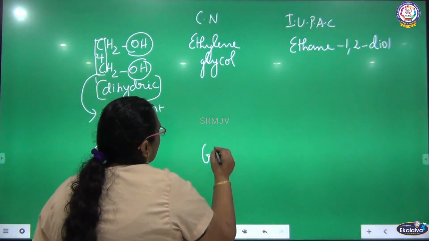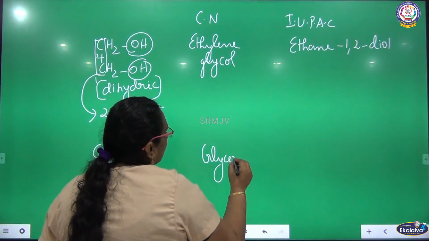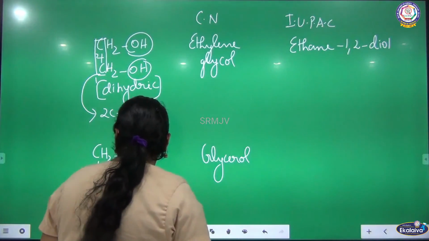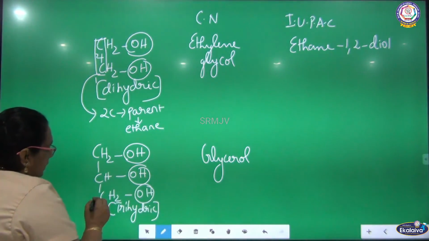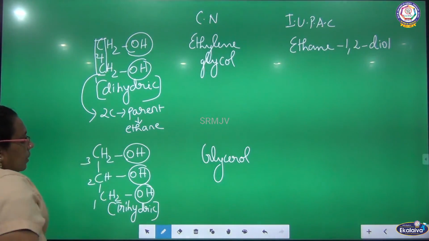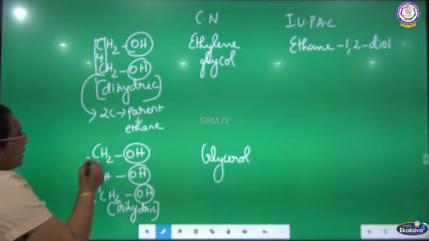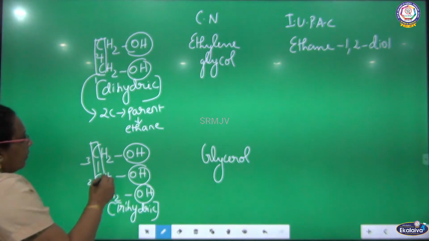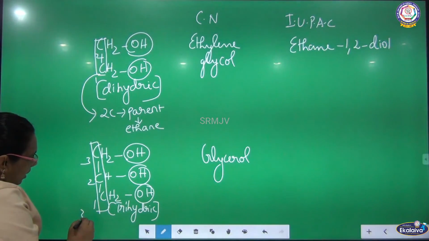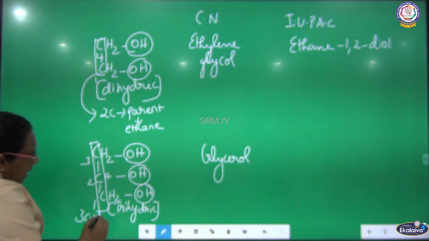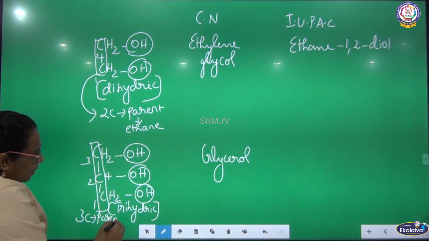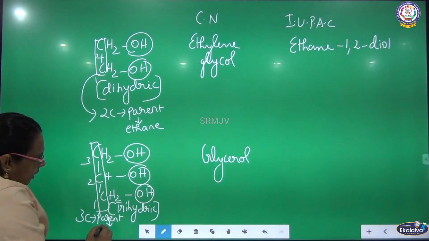Glycerol. What is the IUPAC name? See, the OH groups are attached to adjacent carbons. See the longest chain. There are 3 carbons, so the parent is propane.